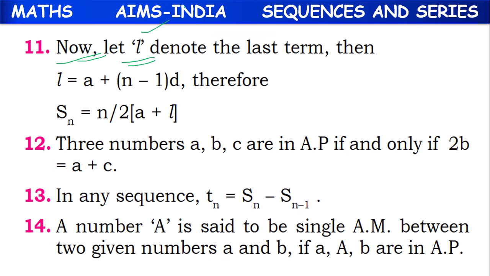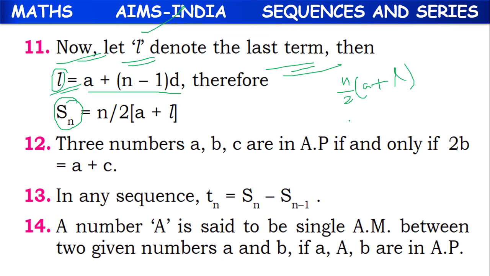Suppose if L denotes the last term, then the formula of L is L equal to a plus n minus 1 into d. So the formula of Sn, sum of n terms in terms of L, can also be written as n by 2 of a plus L, or the other formula n by 2 of 2a plus n minus 1 into d. If you know the first term, last term and number of terms, we can make use of this formula.